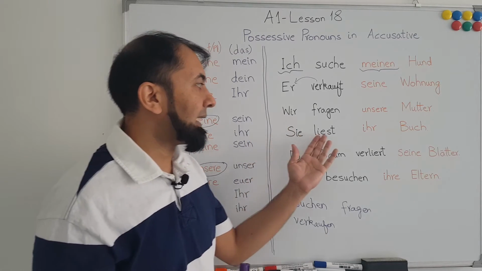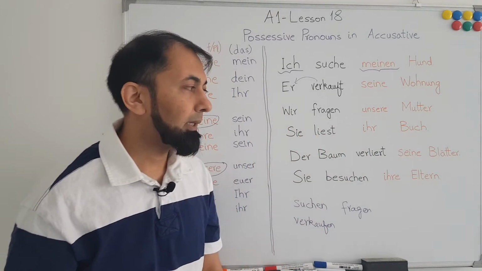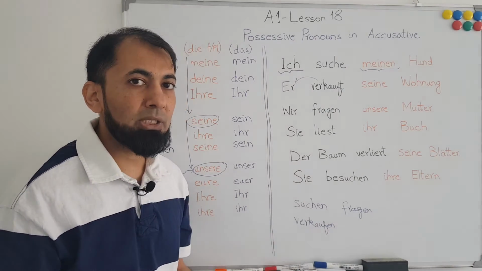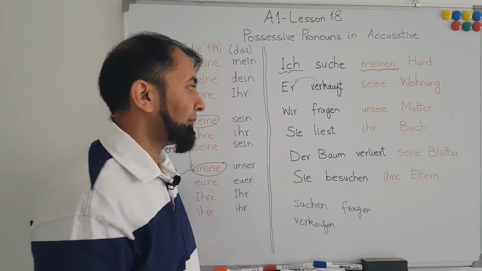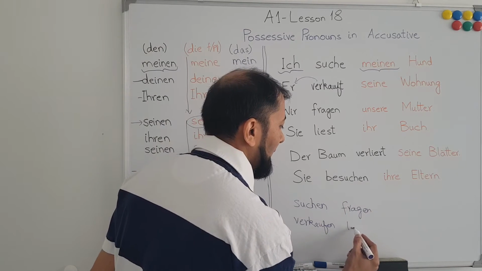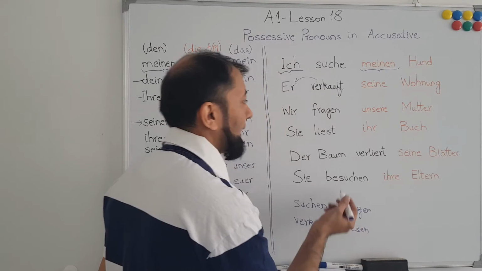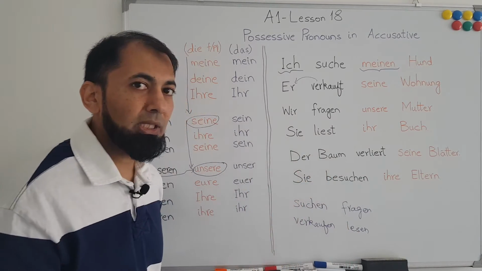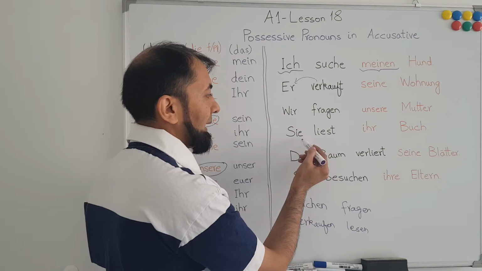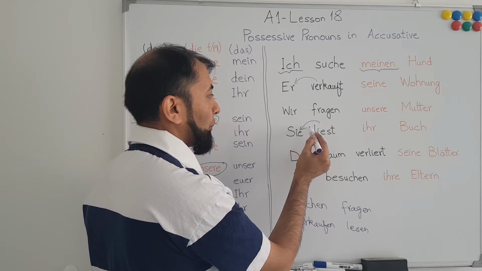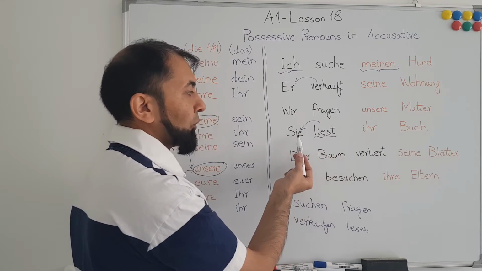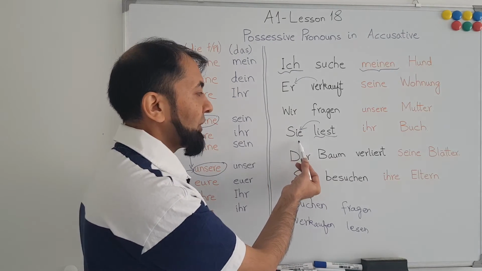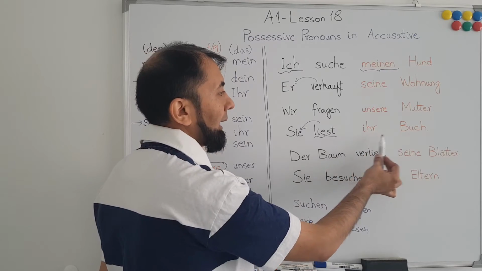The next is sie liest ihr Buch. How will we come to know which sie this is? Lesen is a verb which means to read, and if we conjugate lesen with respect to she, it becomes liest. So through this verb conjugation, we come to know that this sie means she. So she reads her book.